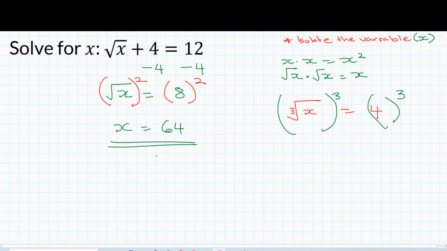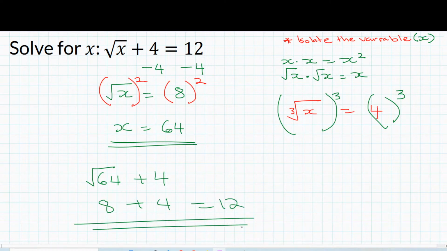Now let's see, are we actually right? We can go back and check if the approach we have taken is the right approach. So let's go ahead and make x equal to 64. The square root of 64 plus 4 is going to give you 8 plus 4, which is 12. So this is another way, if you're taking an exam and you want an opportunity to check your answer, this is what you can do. You can see that our answer is correct because when we substitute x equal to 64 in the left hand side of the equation, we get the value on the right hand side.